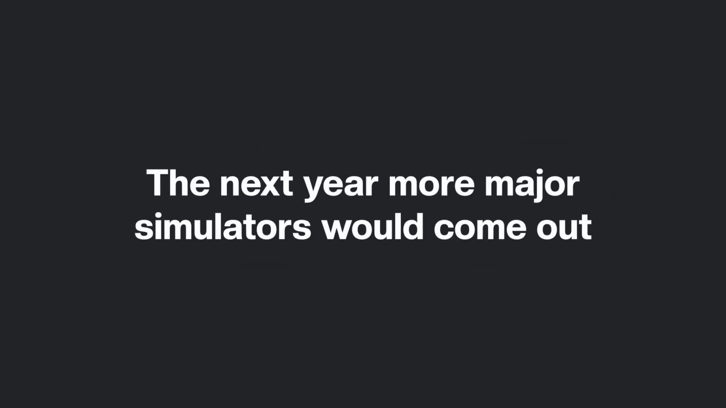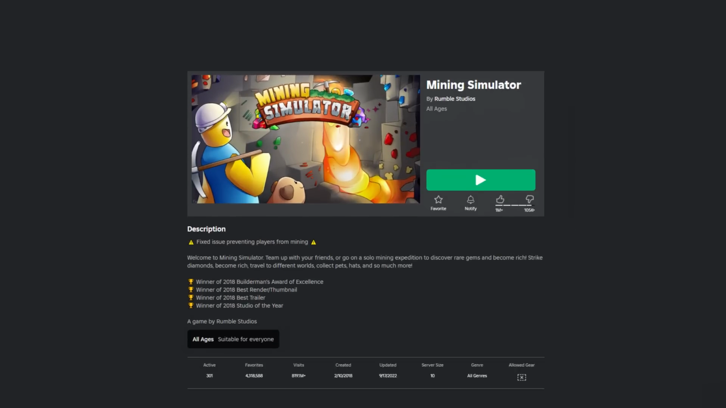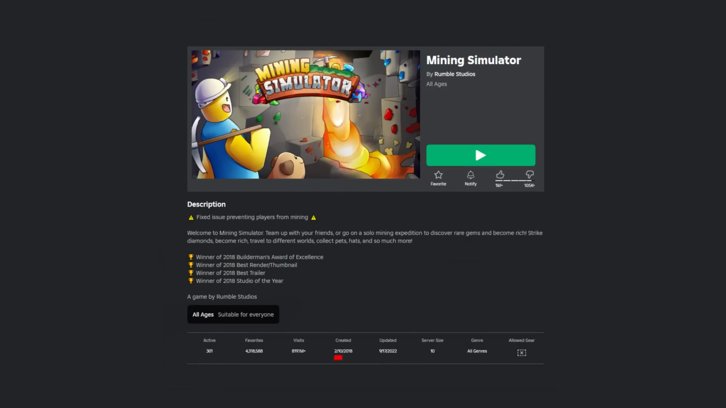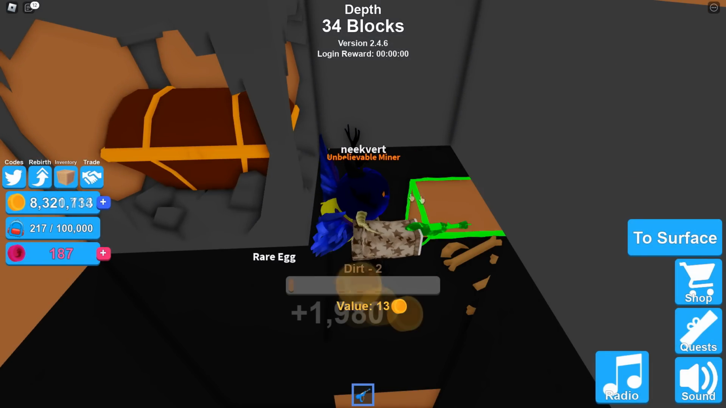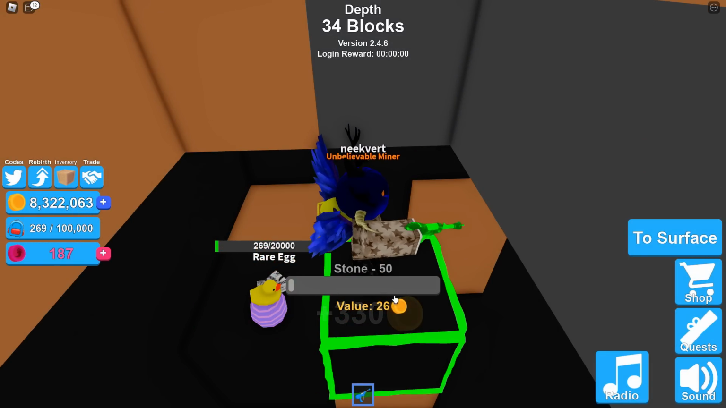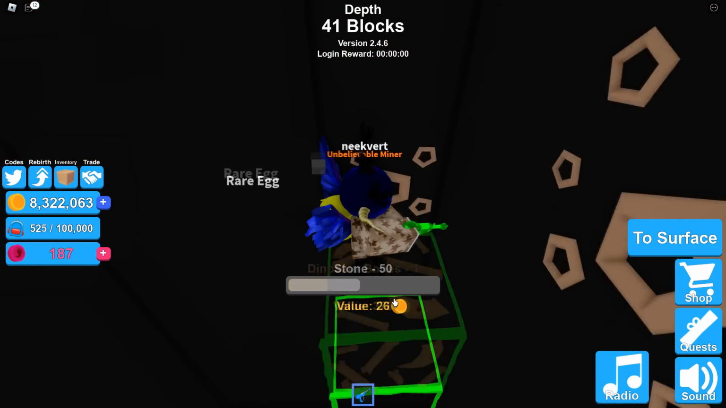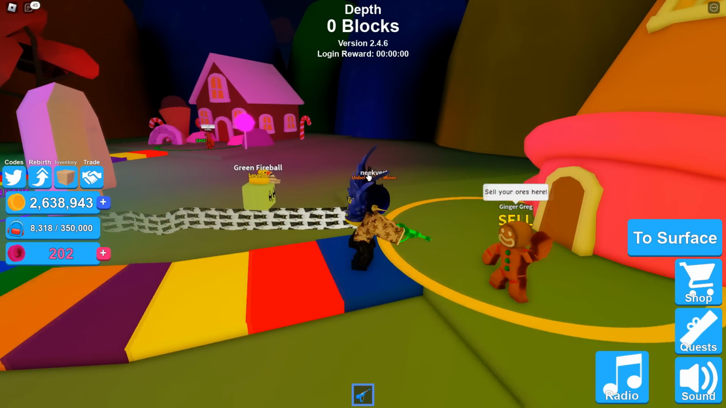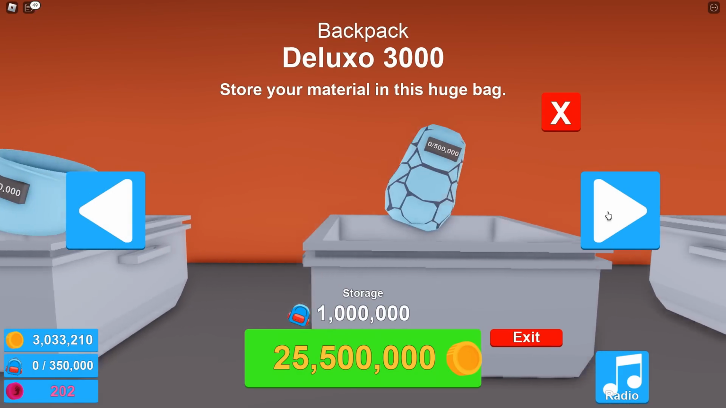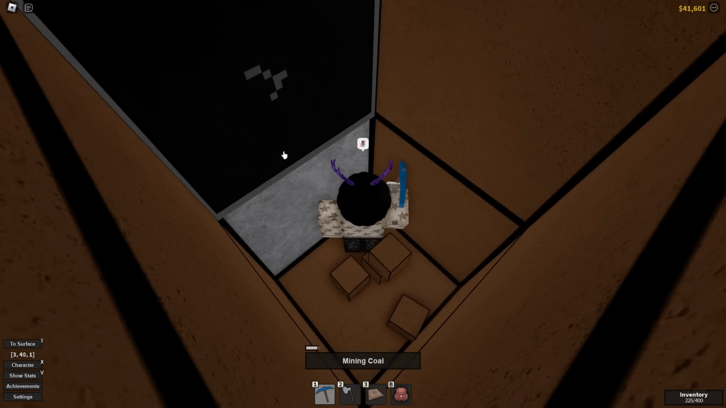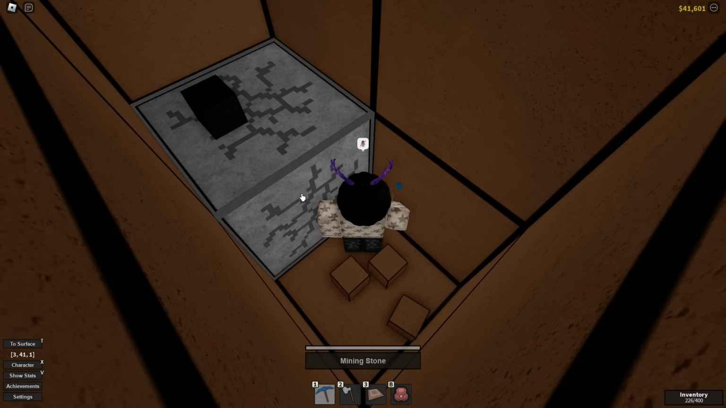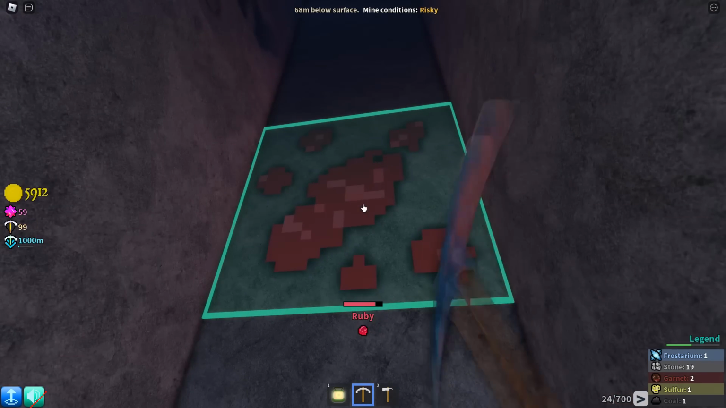The next year, more major simulators would come out, with the first being Mining Simulator on the 10th of February 2018 by Rumble Studios, with it gathering 800 million visits, with it still getting 300 concurrent players without it getting updated in years. The game itself is very cartoonish, with it being a simple dig game with a backpack space that gets full quite fast, but has to be emptied for cash to then buy better gear and then dig again, with the main dig feature reminding me of Epic Mining 2, which is more of a realistic style, and Azure Mines, which is also the same.